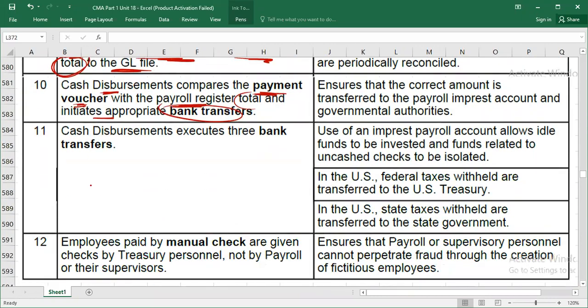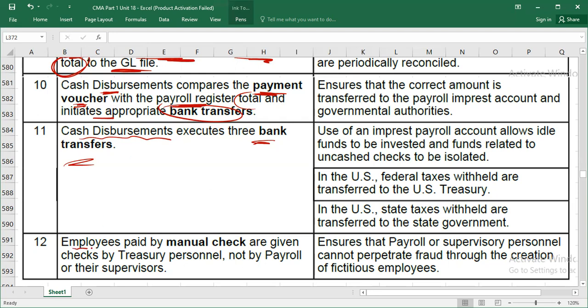Now you don't need to know how many types of transfers there are. It depends, country to country. In the UAE, you may give salaries through checks. You may give the salary through the wage protection system, the WPS system. So that is why you simply have to remember cash disbursement will execute the bank transfers.